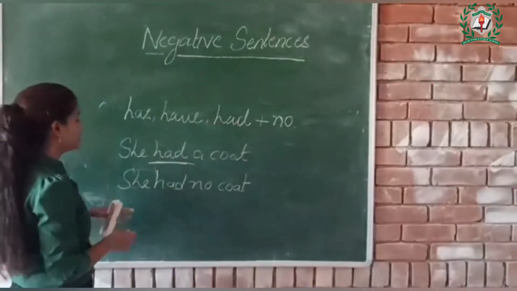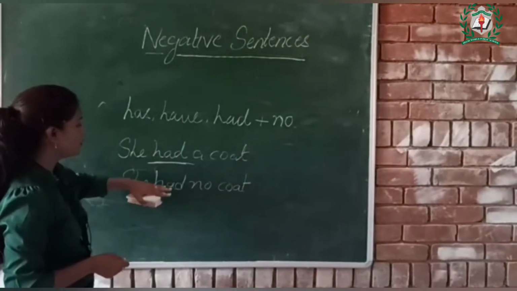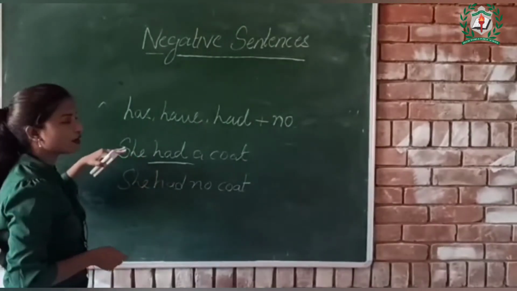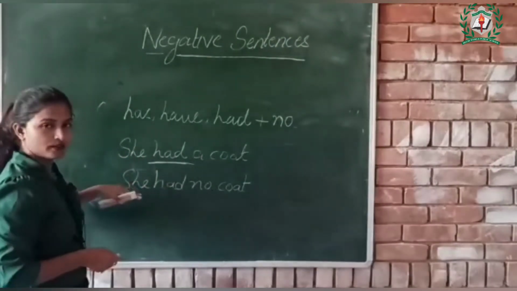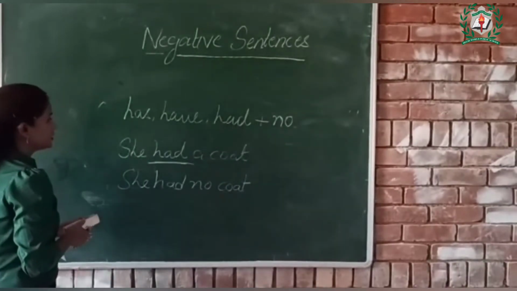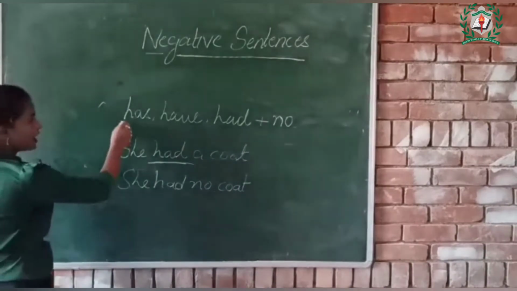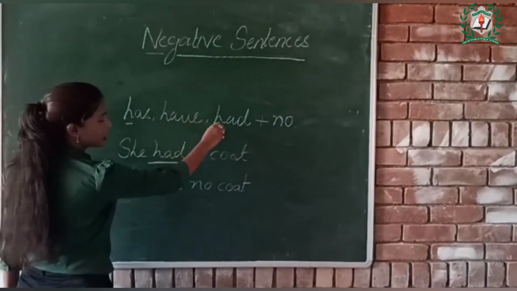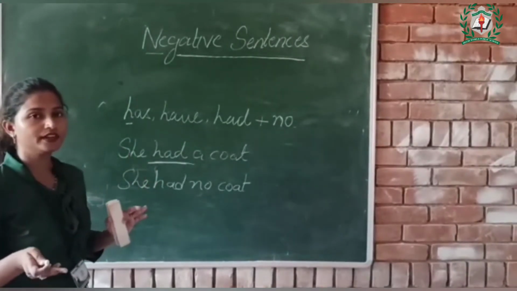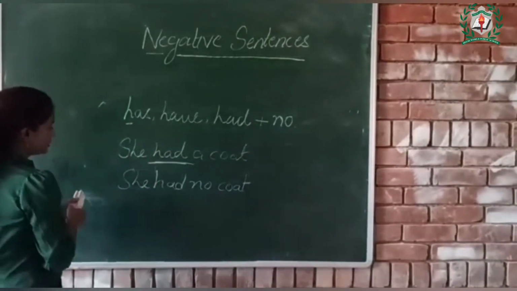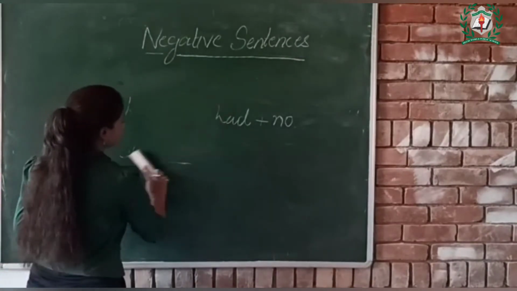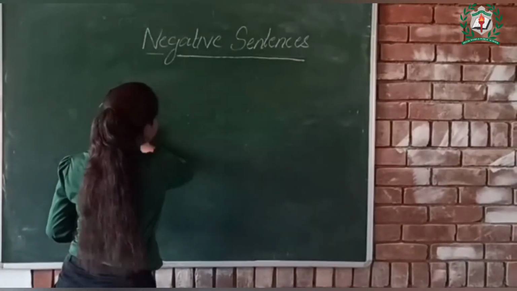So children, after the helping verb had, we have added no to make this positive or affirmative statement into a negative statement. You just have to identify the helping verb in the sentence, and then put no or not after it, and your positive sentence will get converted into a negative sentence. Now children, come to the next one.